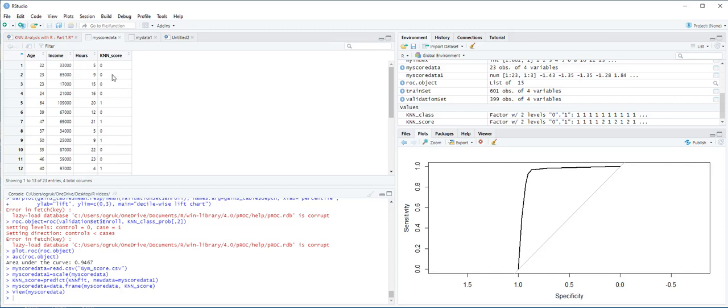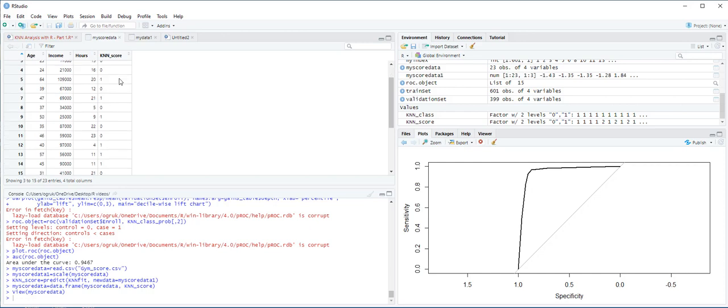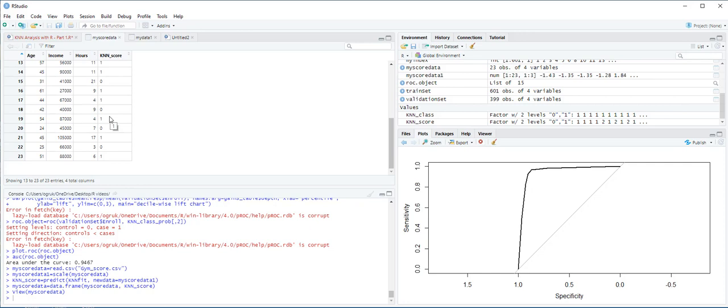Based on the R, when you look at the results, you realize that R suggests the fitness center should focus on contacting potential gym members who are older than 40 years with a high annual income. So this is how you can score new potential gym members using R.